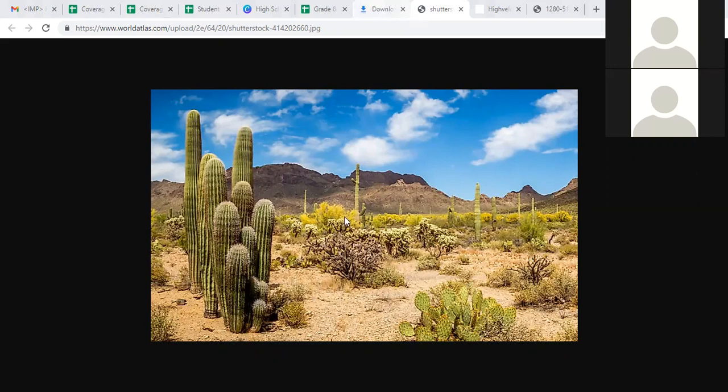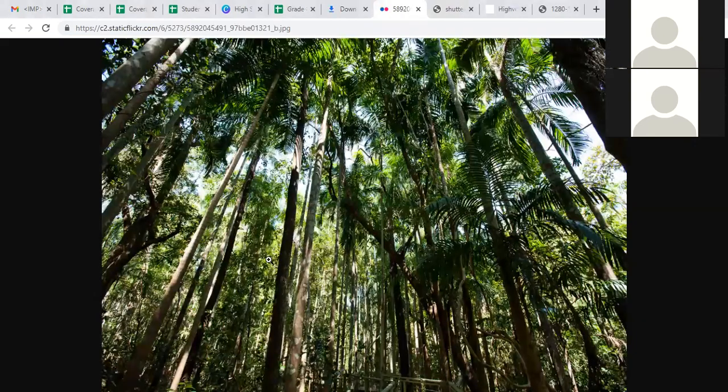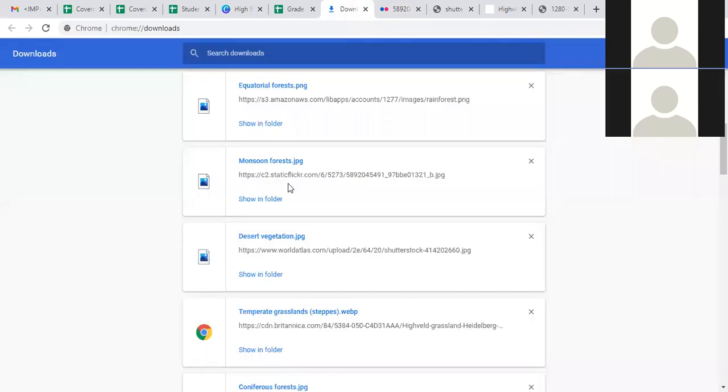The next one is monsoon forest. Can you see the monsoon forest now? Yes, sir. Big trees. These are also very fertile land. Like arecanut trees, coconut trees, they all will grow only in the monsoon land.